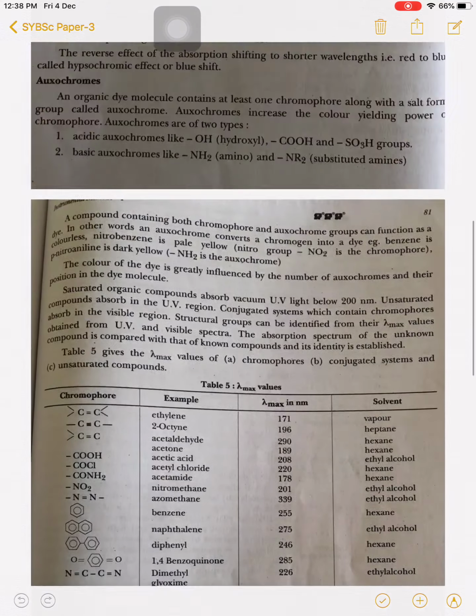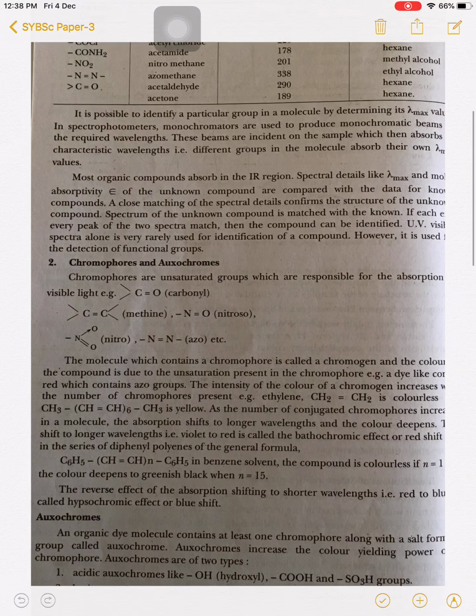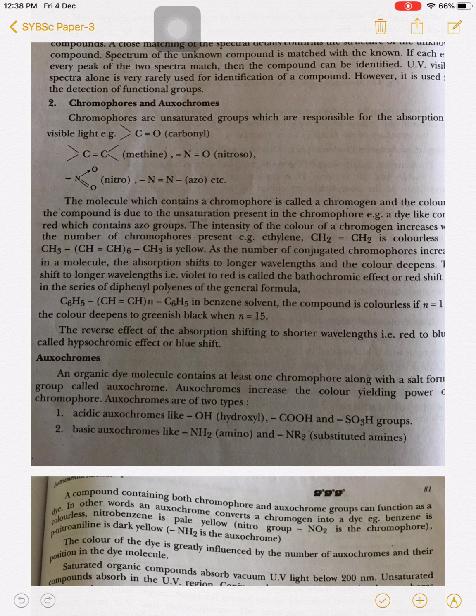So this is the application of UV visible spectrophotometry. We can identify the structural groups by comparing with the known compounds. We can easily identify which groups are present, whether the molecule has chromophores or exochromes, by use of this spectrophotometry. So we can differentiate cis and trans isomers by use of this spectra. The trans isomer absorbs radiation of longer wavelength than the cis isomer. So by use of these values of the UV and visible spectra, we can easily identify the organic compounds.